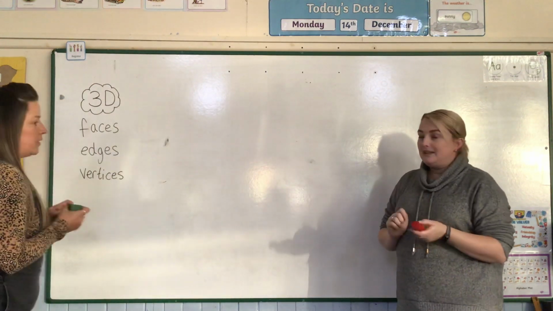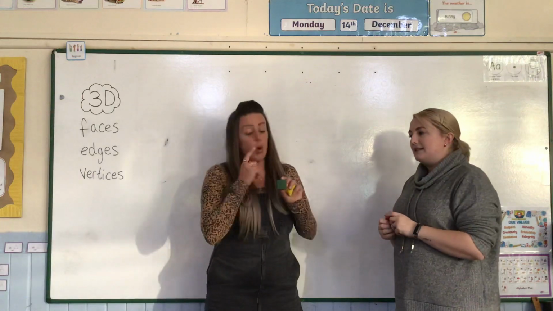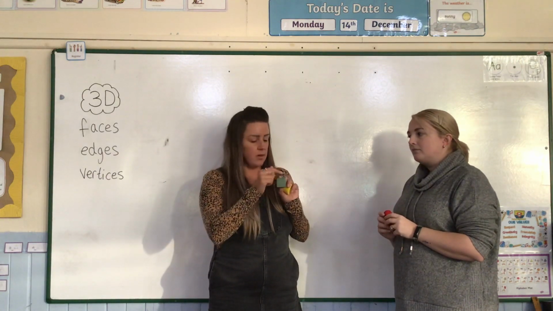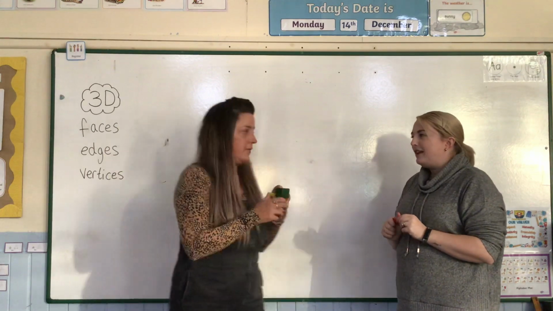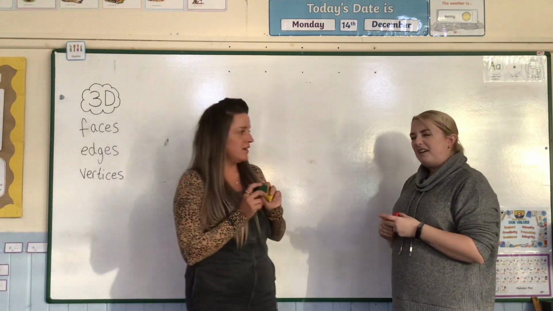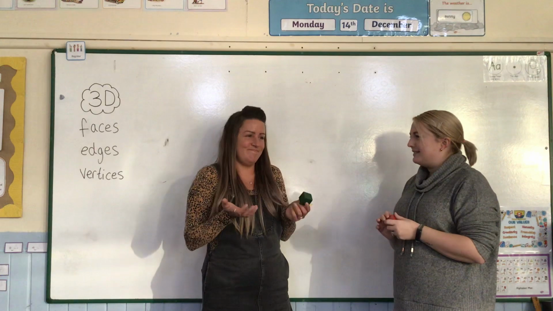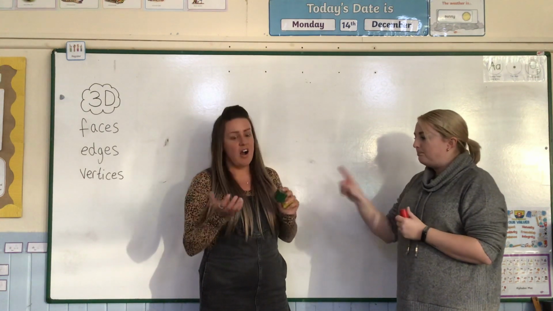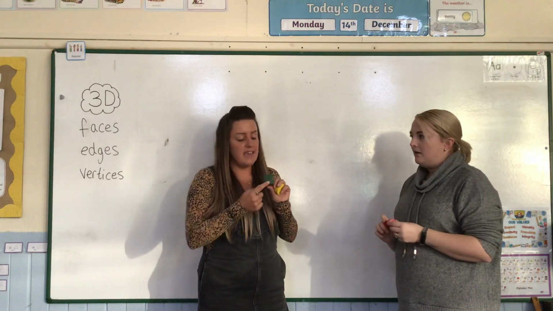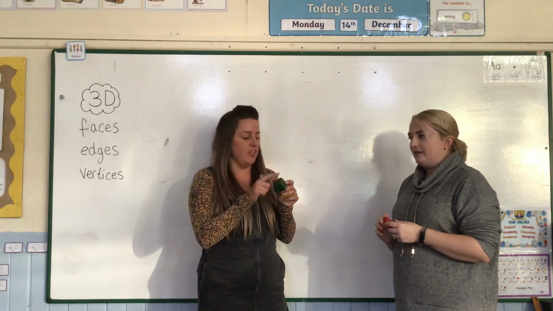We look at edges, so not sides, just edges. Oh, okay, that was a good clue. So they're not sides, they're edges for 3D. So it must be these bits. It is those bits. Perfect. And we look at this strange word, vertices. You know what a vertice is? I don't know that one. A vertice is a corner. So those pointy bits you can see on your shape. Yeah, lots of them on my cube.